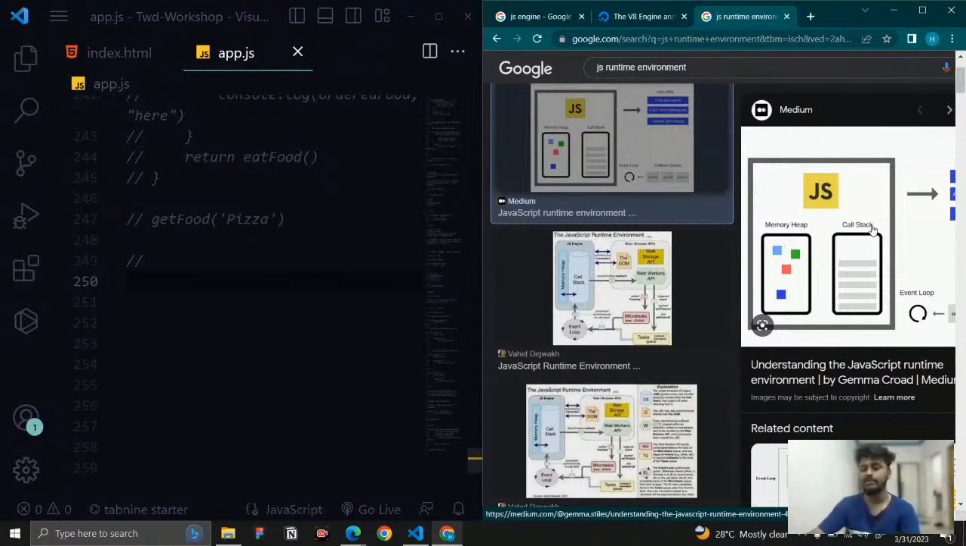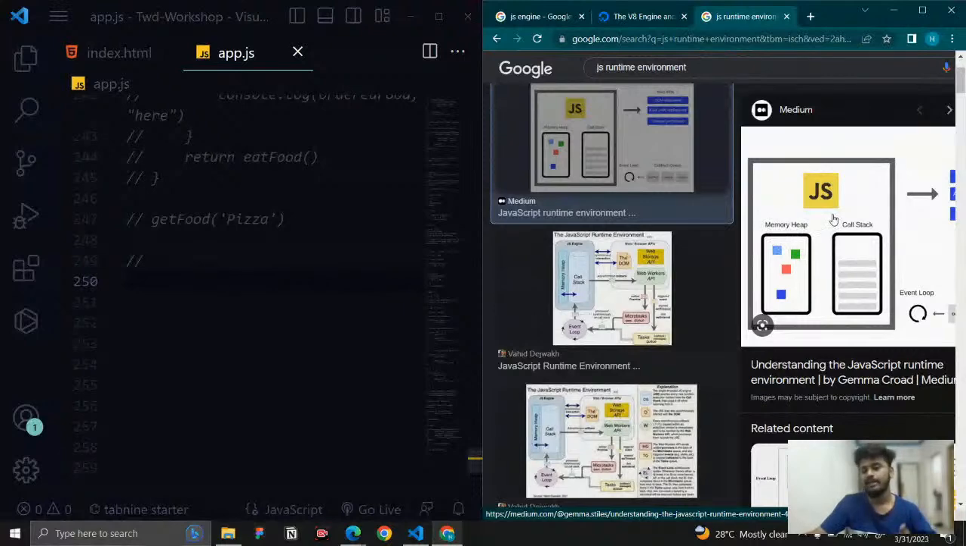One is the memory heap and the other is the call stack. So what is this memory heap and what is this call stack? Well, once the code is parsed into an abstract syntax tree and the interpreter starts to read the code, during that time the memory allocation and the execution take place.